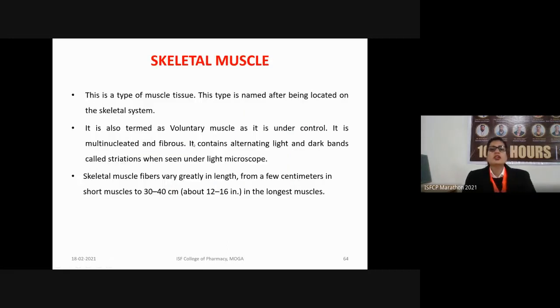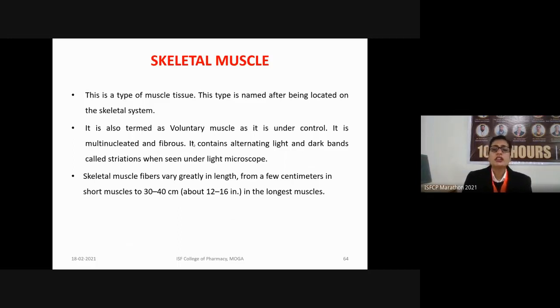So first are skeletal muscles. What is a skeletal muscle? It is the first type of the muscle tissues. It is named after being located on the skeletal system. So these are the voluntary muscles of our body. What do you mean by voluntary?